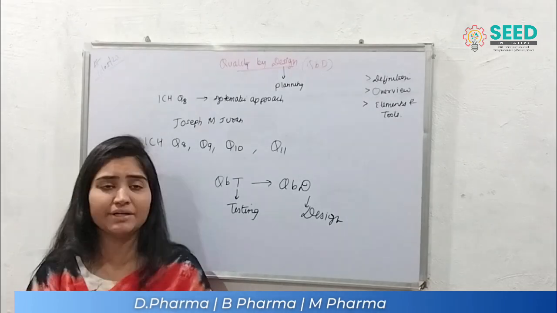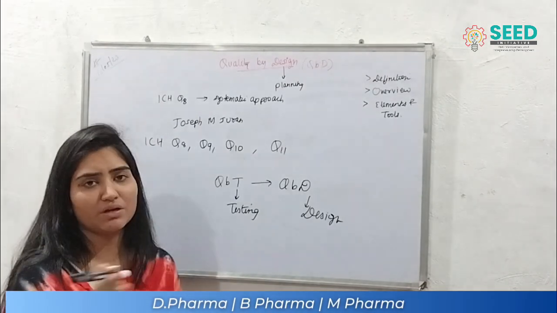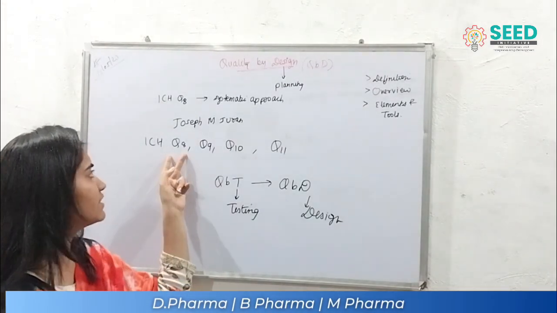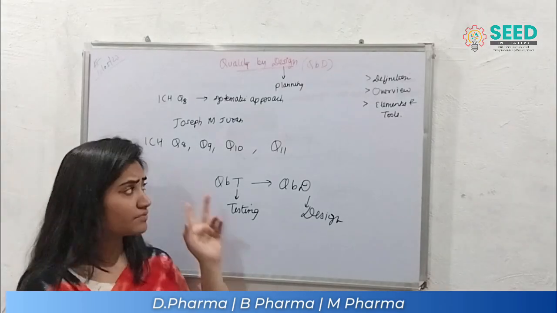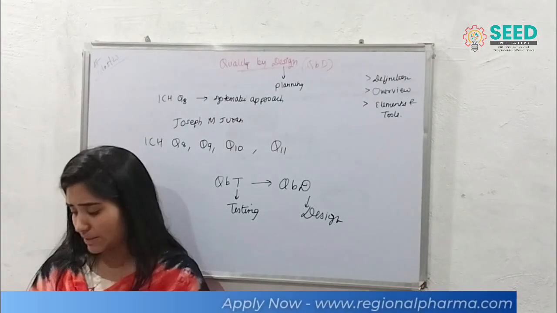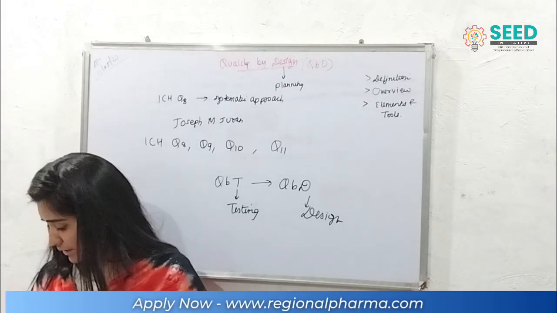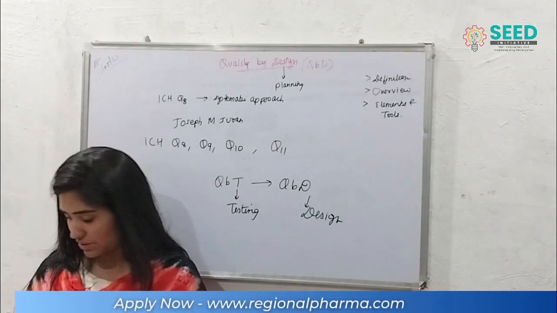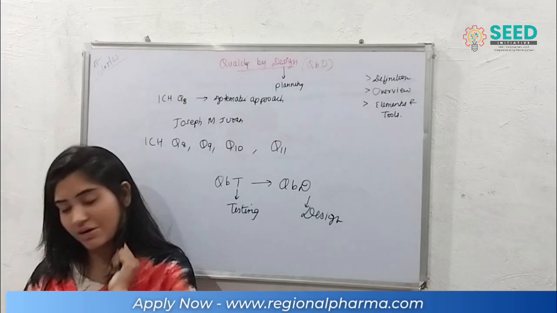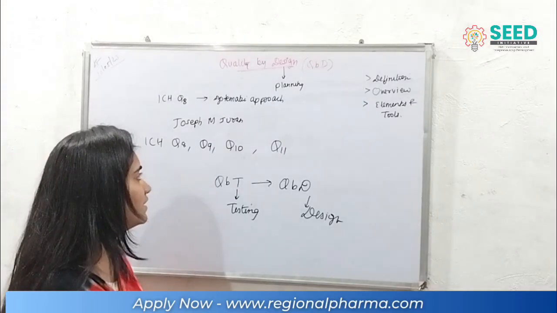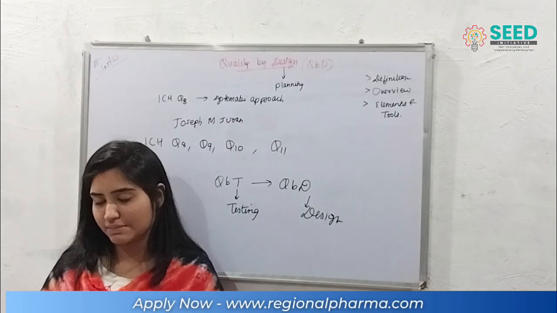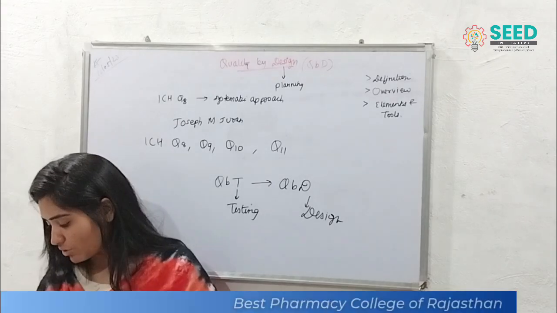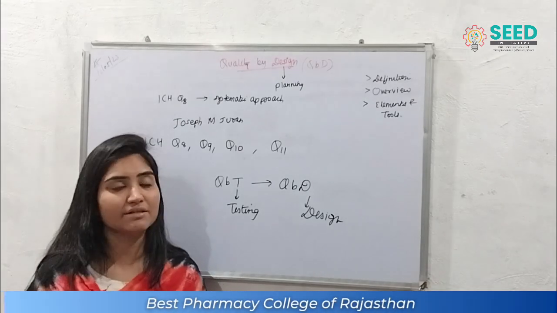Now let us see what are the particular guidelines which are talking about this. We have studied that Q8 is included. ICH Q8 talks about pharmaceutical development. Similarly, ICH Q9 talks about quality risk management.